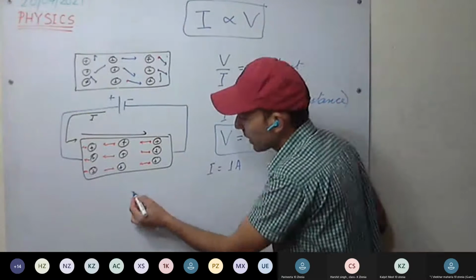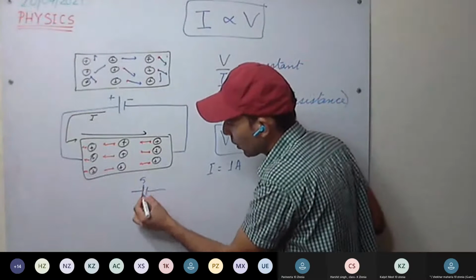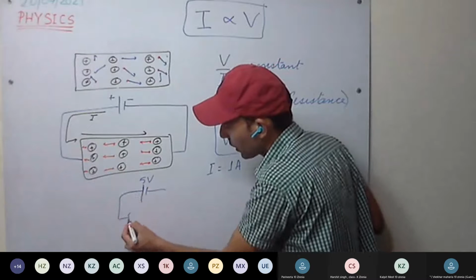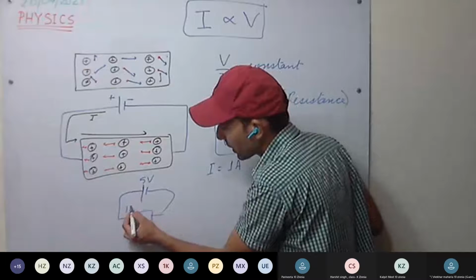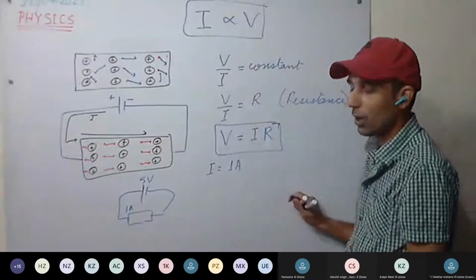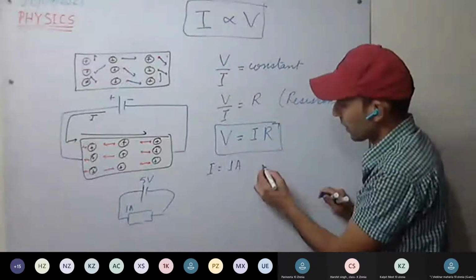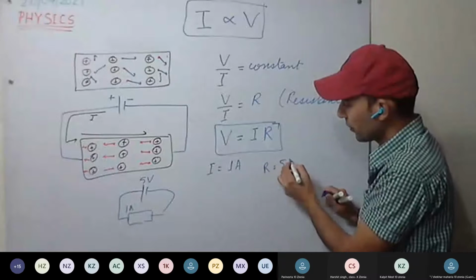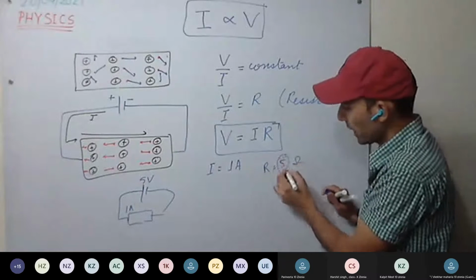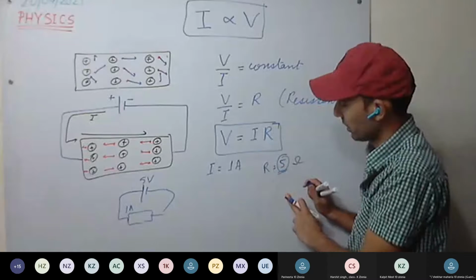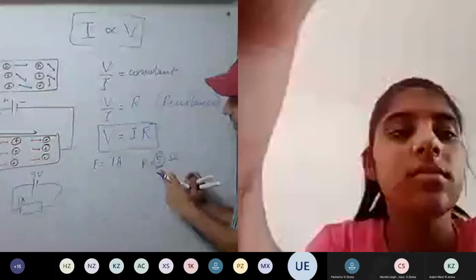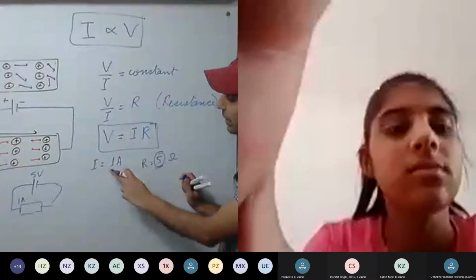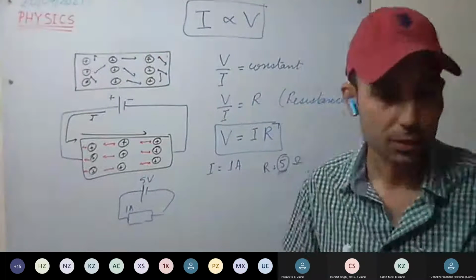For example, in a circuit, potential difference we have applied of 5 volt and current flowing through the conductor is 1 ampere. Then the resistance offered will be how much numerically? Resistance will also be 5 ohm. So numerically it will be equal to 5. That is, the numerical value of the voltage, that is potential difference, and resistance will be the same if current flowing is 1 ampere. You have understood this one?